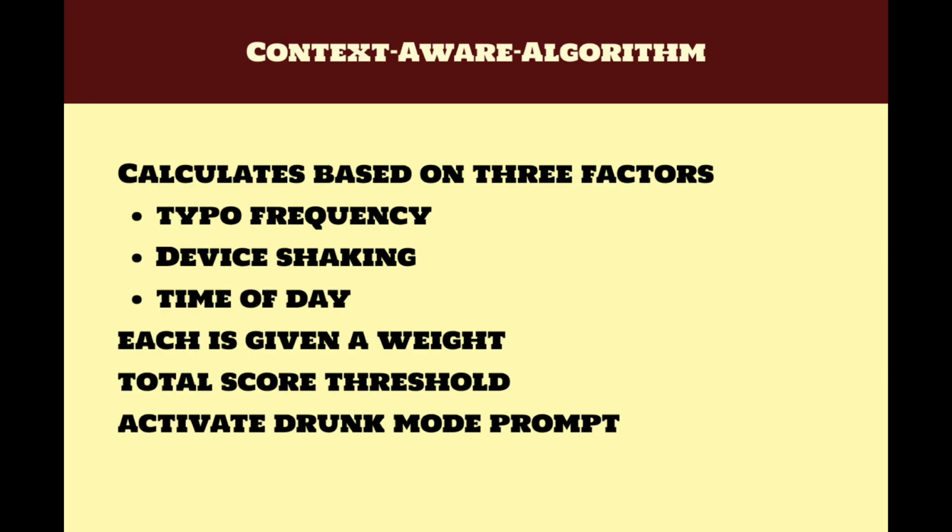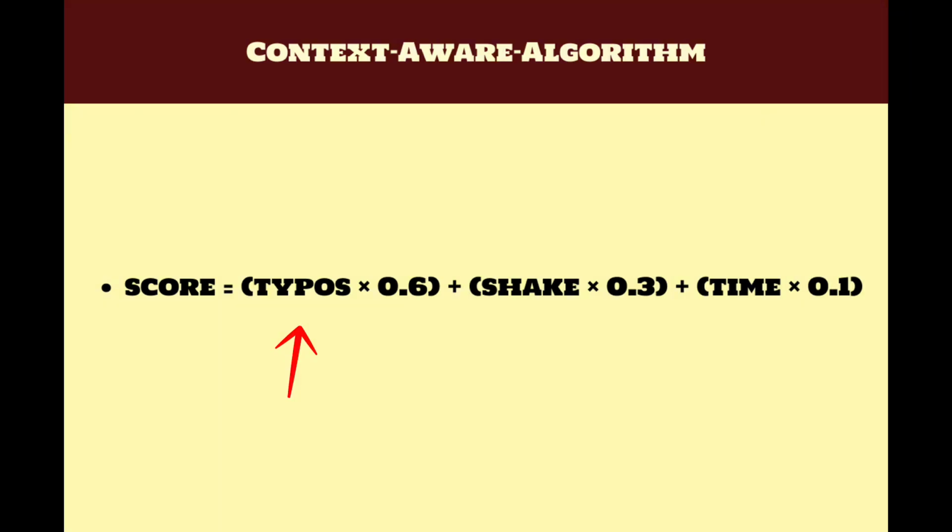The context-aware detection algorithm runs in the background when a user is typing and monitors the user's behavior. It calculates a score based on three factors: typo frequency, how much the phone is shaking, and the time of day. Each of these is given a different weight based on its importance. When the total score crosses a certain threshold, the user is prompted to enable drunk mode. Typos are weighted the highest, since they're the strongest indicator of impaired motor function. Phone shaking and time of day are also factored in, but to a lesser extent.